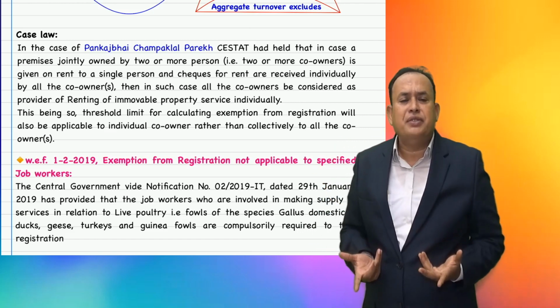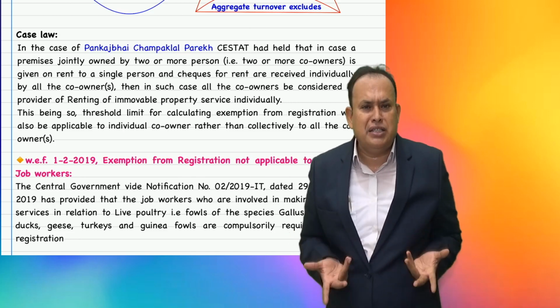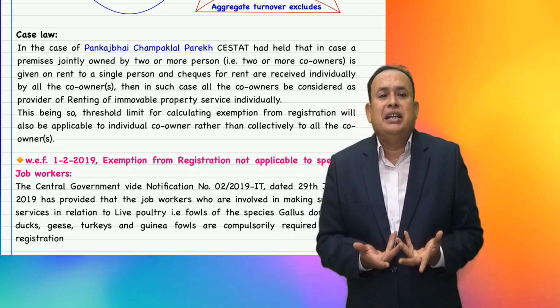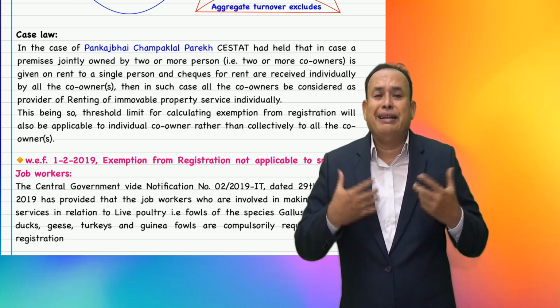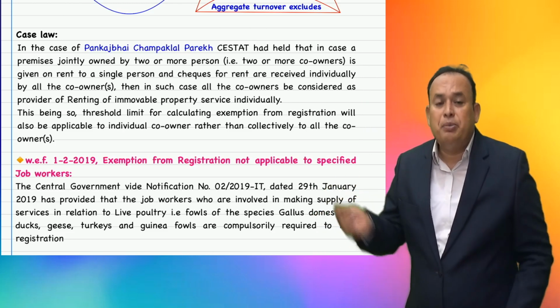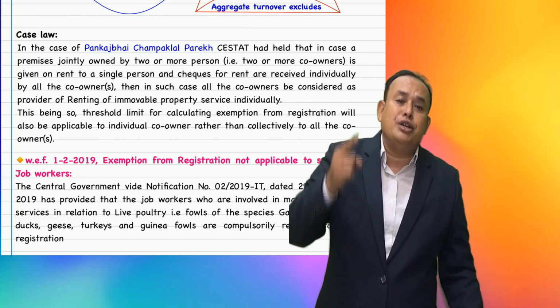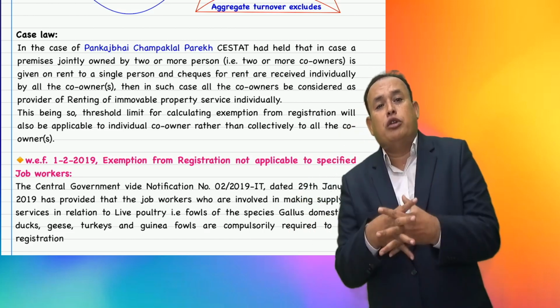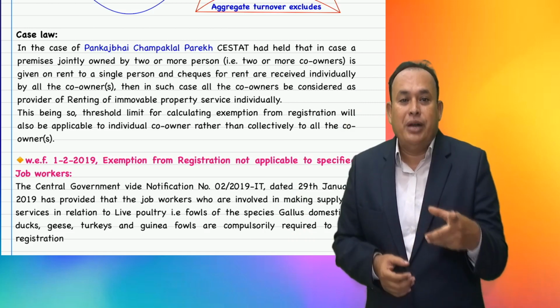We are in the state of Tamil Nadu. The aggregate turnover threshold for registration is 20 lakhs for supply of services, which individually is not crossed. Therefore, neither Mr. Rafi registered and paid the tax, nor did Mrs. Rafi. The department sent a notice: hey Mr. Rafi, please show cause why we should not ask you to pay the GST by clubbing these two into one basket, thereby making it 24 lakhs, because the property remains one and the same.